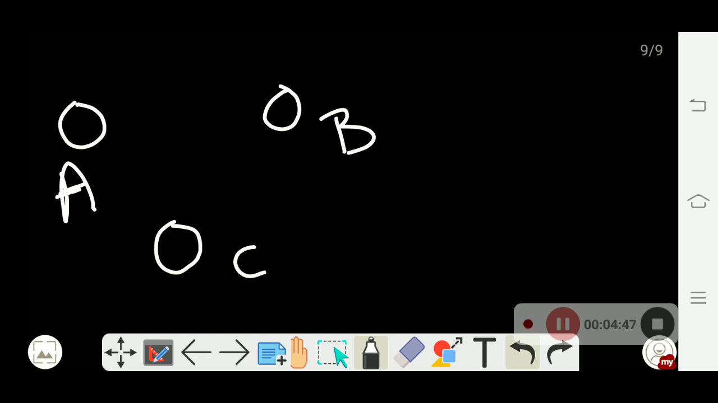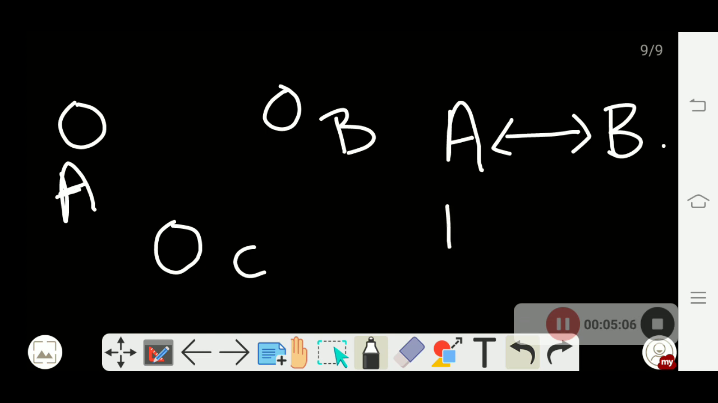and B and C are also in thermal equilibrium with each other, then A and C will be in thermal equilibrium with each other. I repeat, if A and B are in thermal equilibrium with each other, and if B and C are in thermal equilibrium with each other, then A and C will be in thermal equilibrium. This is the concept of the zeroth law of thermodynamics.